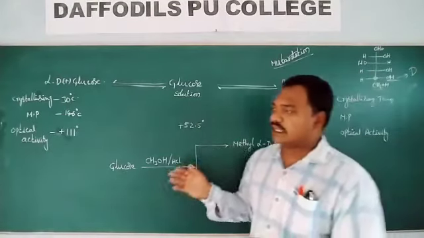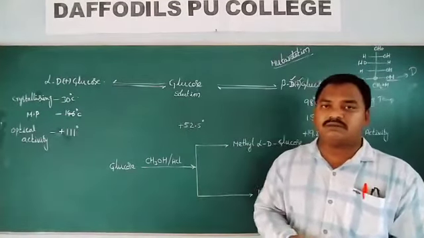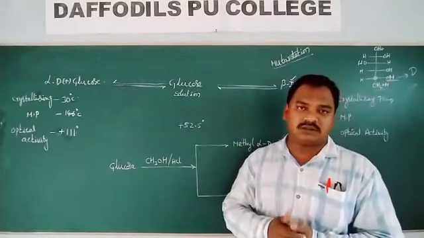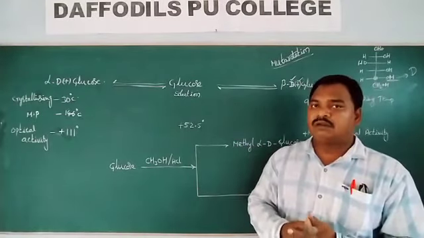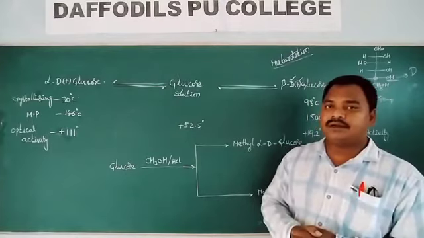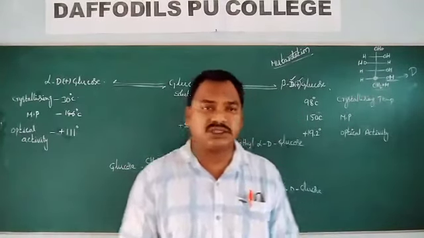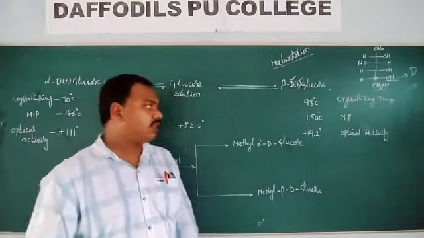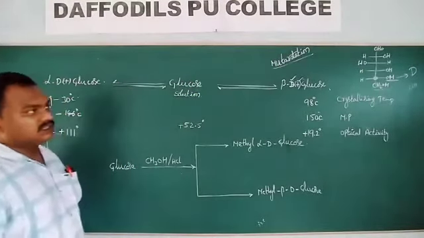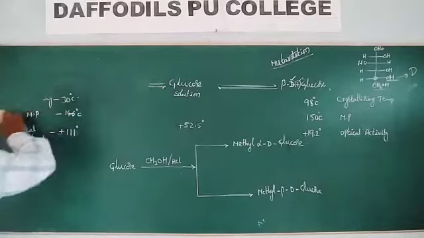To explain the cyclic structure of glucose, by observing all these factors, they proposed a structure called the glucose hemiacetal cyclic structure. Now I am drawing this.